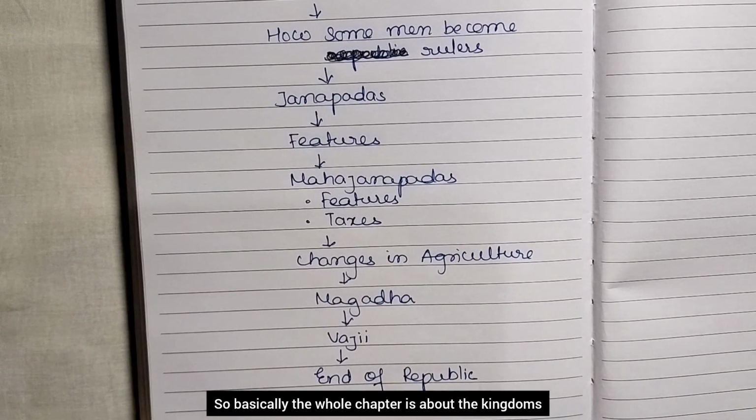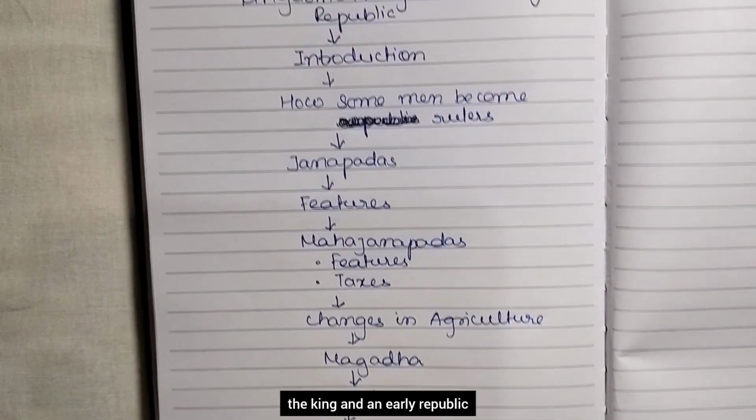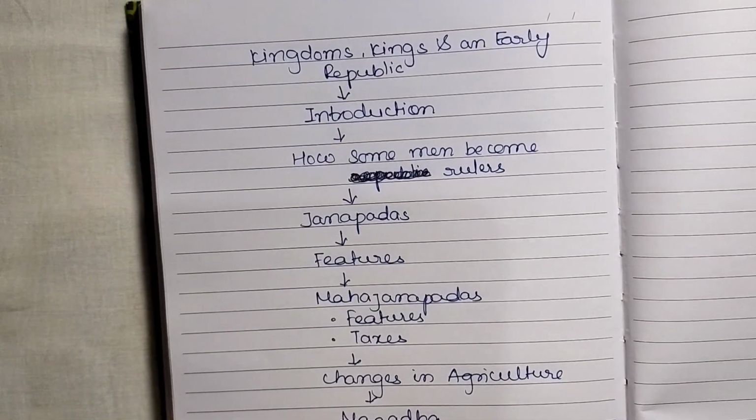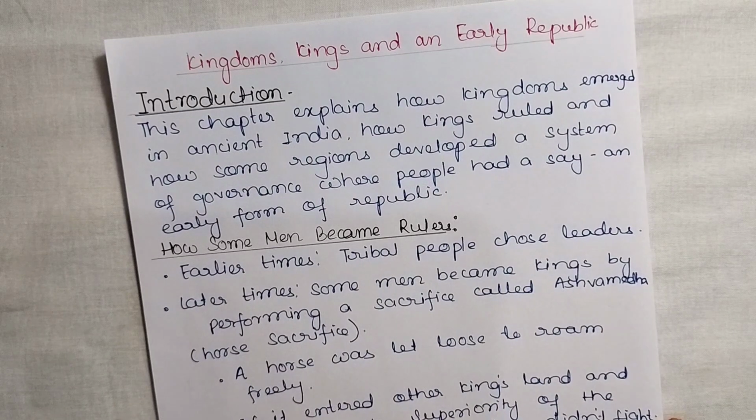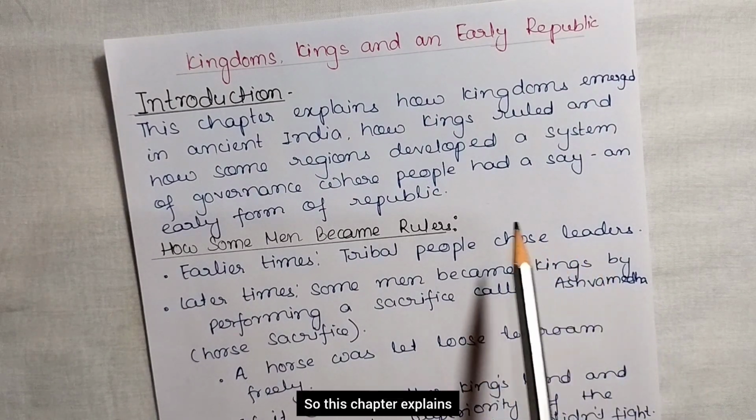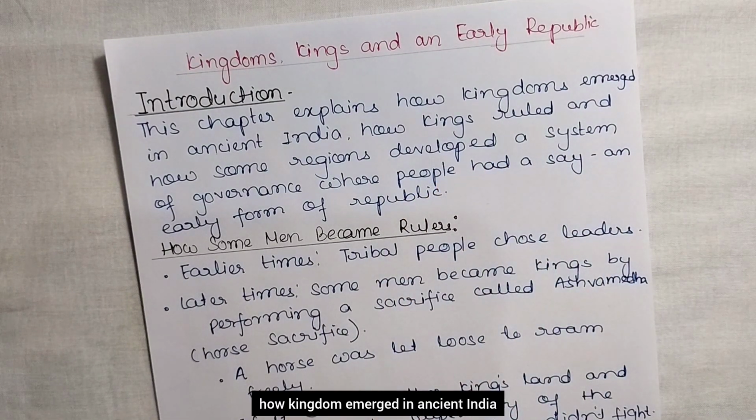So basically the whole chapter is about the kingdoms, the king and an early republic. So let us start the topic. So this chapter explains how kingdoms emerged in ancient India. So how the kingdoms were there and how they emerged in ancient India.